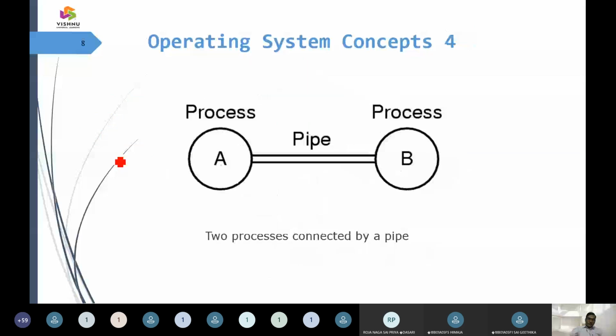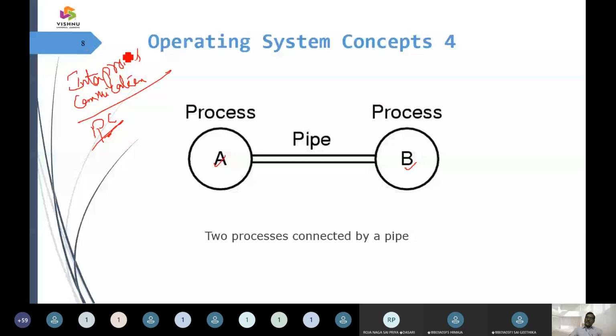Then assume that we have two processes, process A and process B. How is process A going to coordinate with process B? For that we have a good term called inter-process communication, which is represented as IPC.